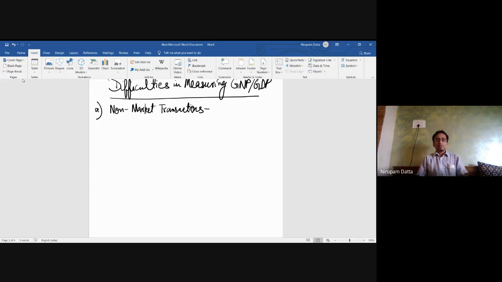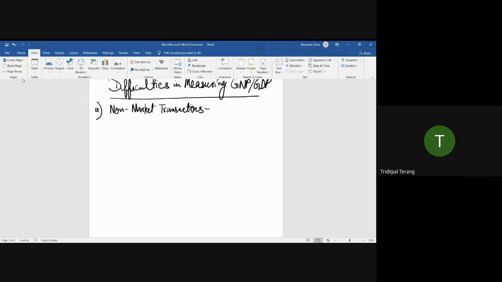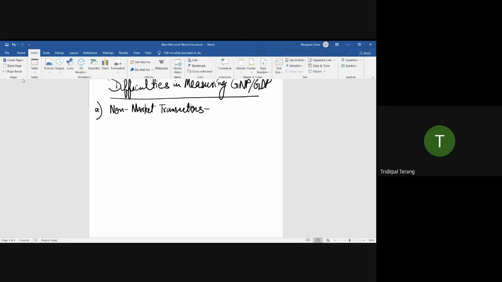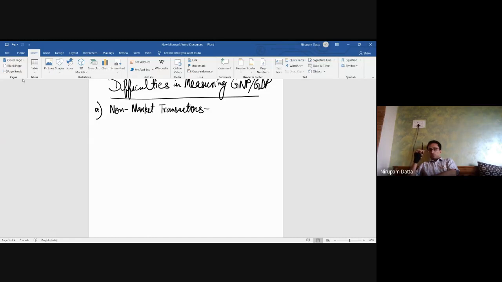Tridit, can you give an example of non-market transaction? Sir, gambling revenue. Sir, gambling revenue, like the illegal incomes. For that also there is a market.